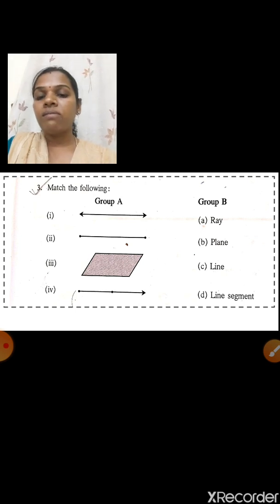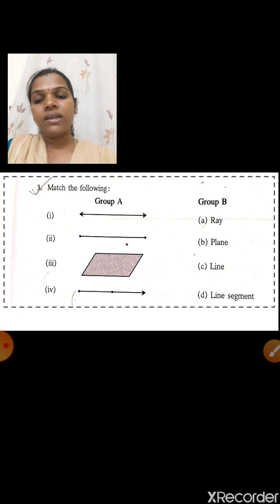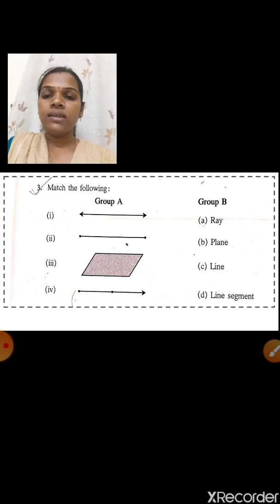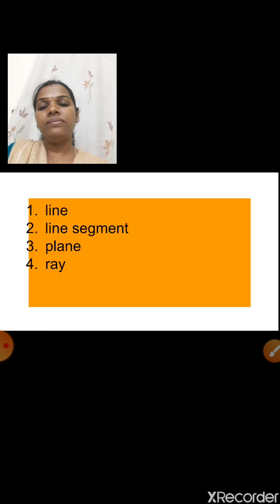Second one has an end point on both sides, so it is called a line segment. Third one, a flat surface, is called a plane. Fourth one has a point on one side and an arrow on the other side, so it is called a ray. Very good. Shall I go to next? Yes, these are the answers.